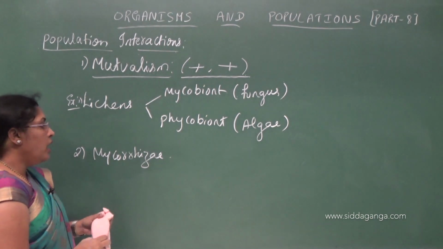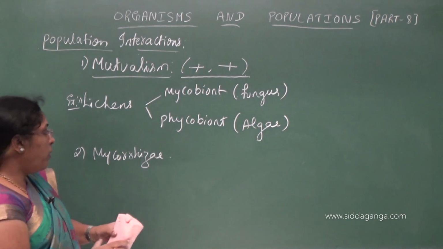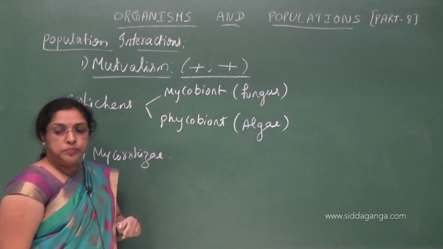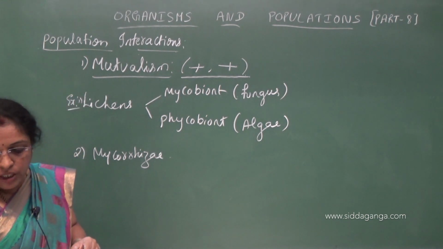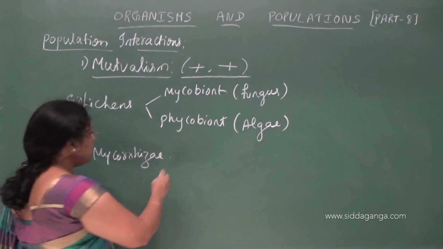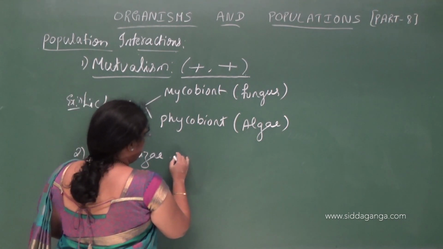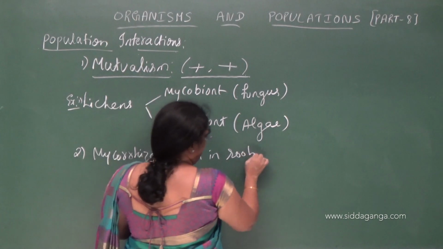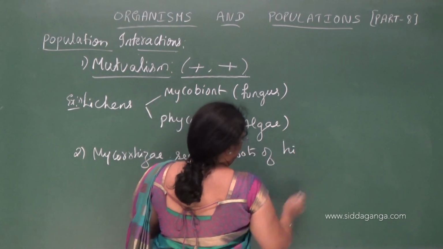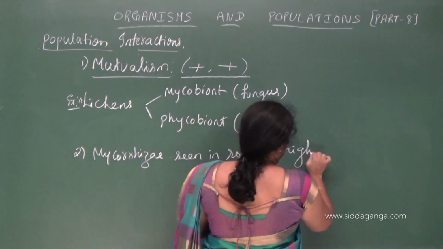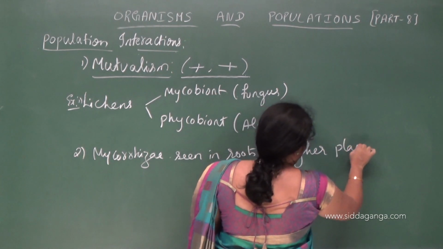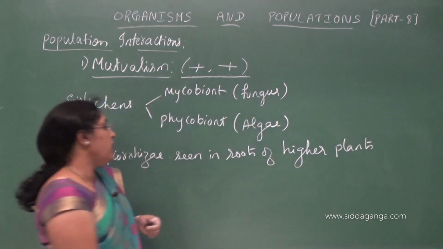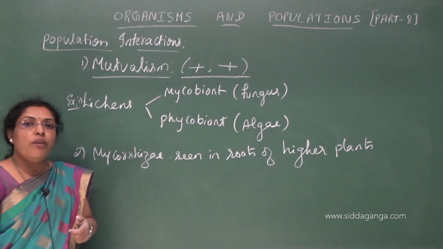Mycorrhizae, it is a type of fungus seen in roots of higher plants. So mycorrhizae is seen in roots of higher plants.